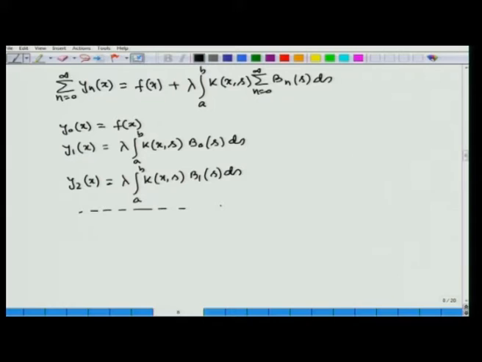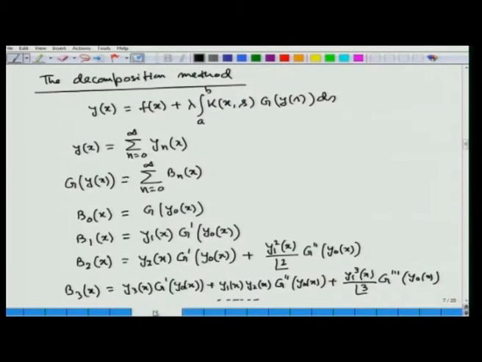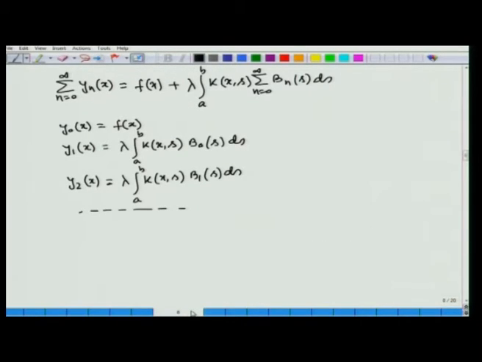So, we can find y0, y1, y2 and so on. Now, if you recall the expressions for B0, B1 and so on, you can see that B0(x) is a function of y0 only. First of all we are assuming that y0(x) equals f(x), that means we are equating y0(x) from the left side with f(x) on the right hand side.